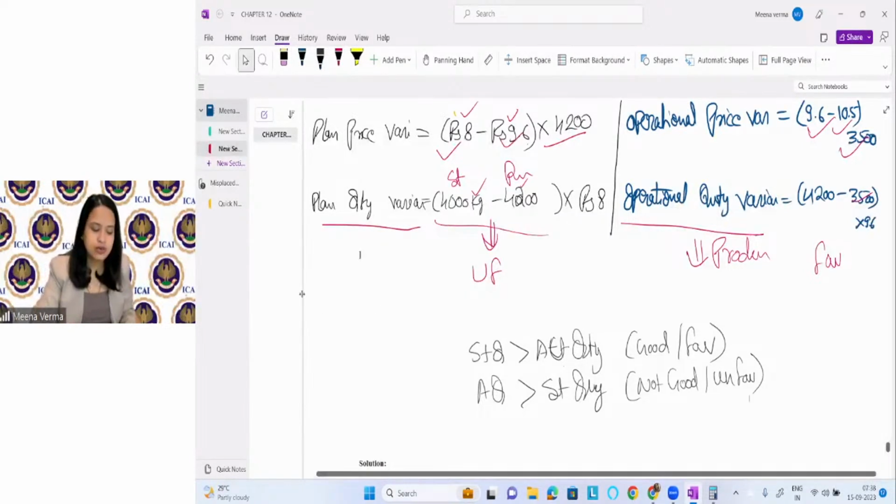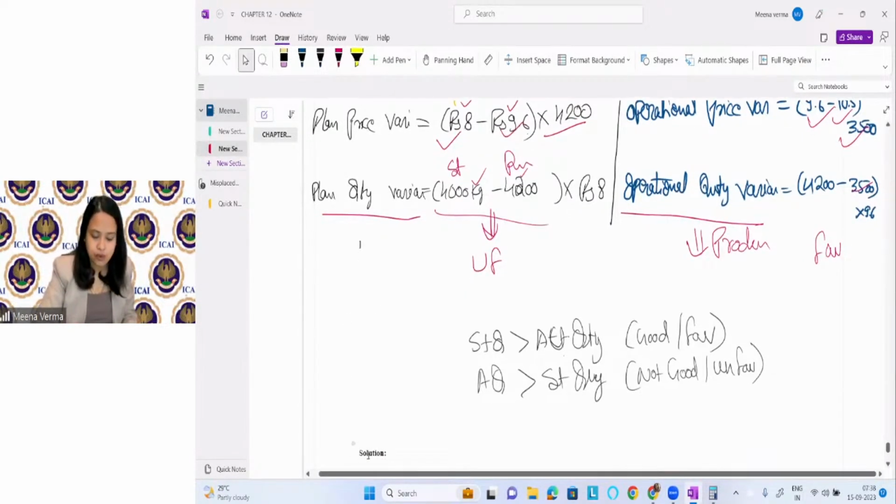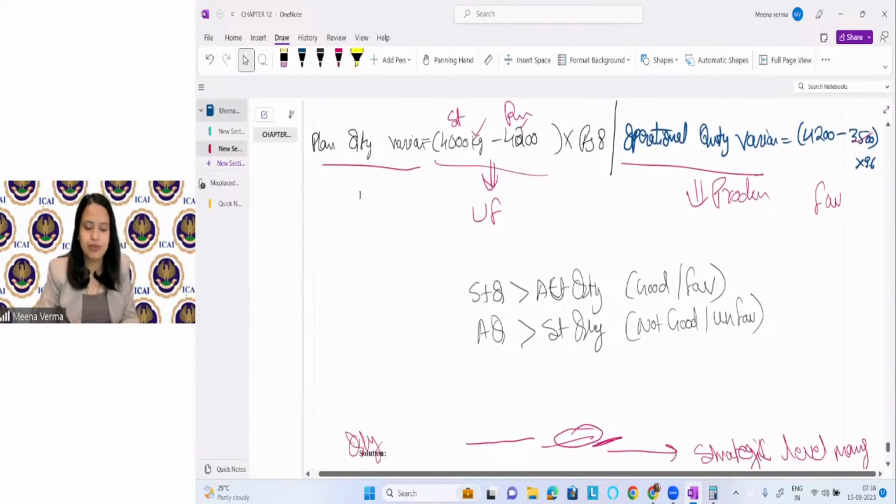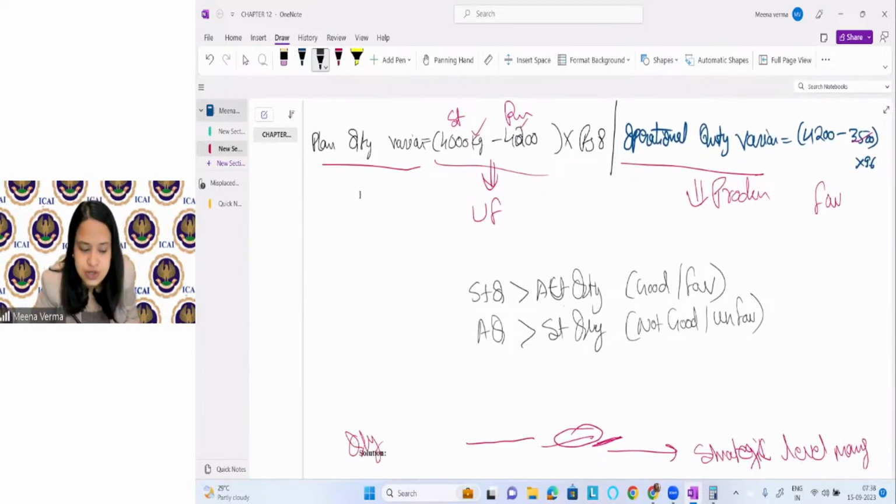Achha, this is how we decide the favorable or unfavorable variance, not on the basis of sign. Similarly, if the actual price you pay is more than the standard price, then what will happen? This is not good. You are paying more than what you have set as standard.